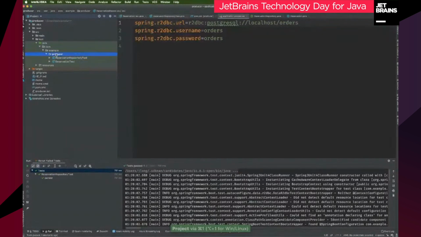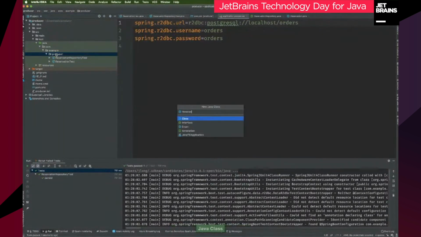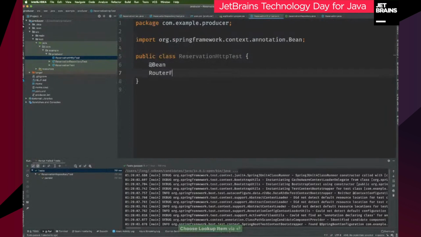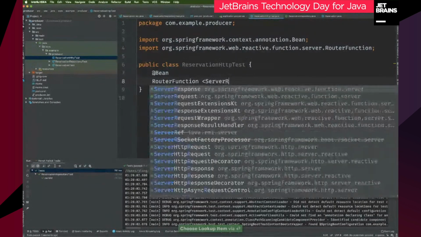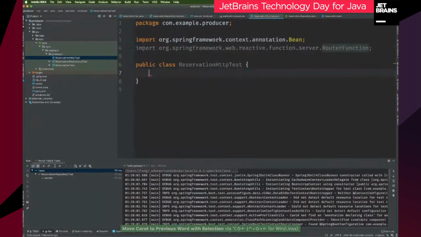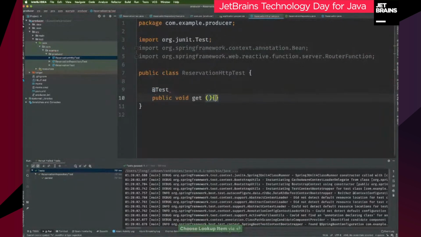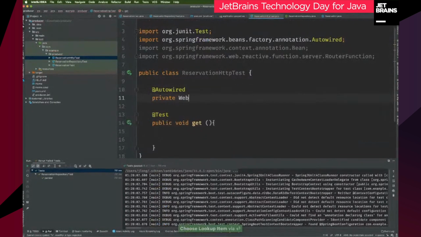Now I want to build an HTTP tier. So I go here, I say ReservationHttpTest, right? And here, what I'm going to do is test that I can poke at my functional reactive HTTP endpoint. I'm going to say server, I'm going to say test, public void get, okay? And in order to do this, I'm going to use the reactive web test client.